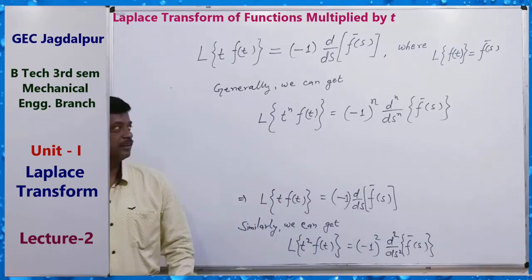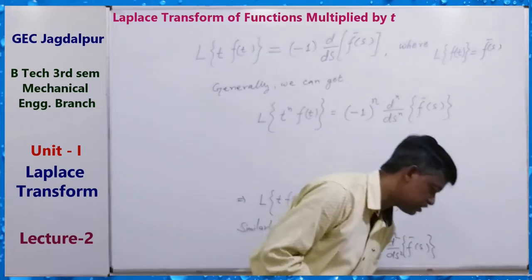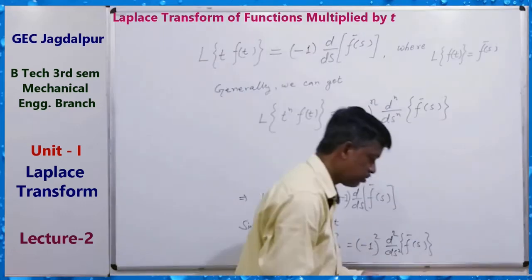Clear? So this is the general formula, a very important formula. Now we will solve questions by using this formula.